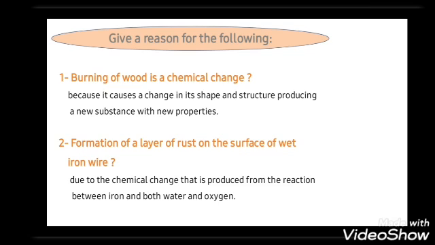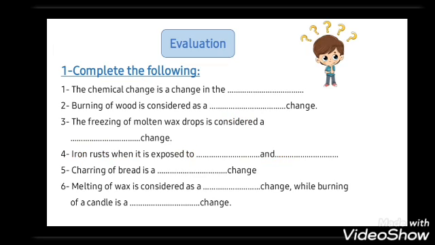Number two, formation of a layer of rust on the surface of wet iron wire, rusting of the iron. Why? Because of the chemical change that is produced from the reaction between iron and both water and oxygen. When the iron reacts with oxygen and water, it will rust. Okay? Complete. The chemical change is a change in the structure.